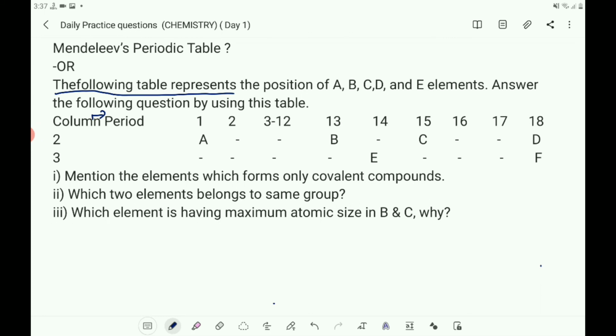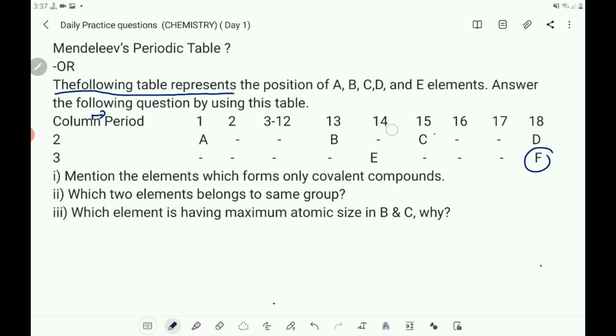A is in the second period first group, B is in the second period 13th group, C is in the second period 15th group, D is in the second period 18th group, E is in the third period 14th group, and F is in the third period 18th group.